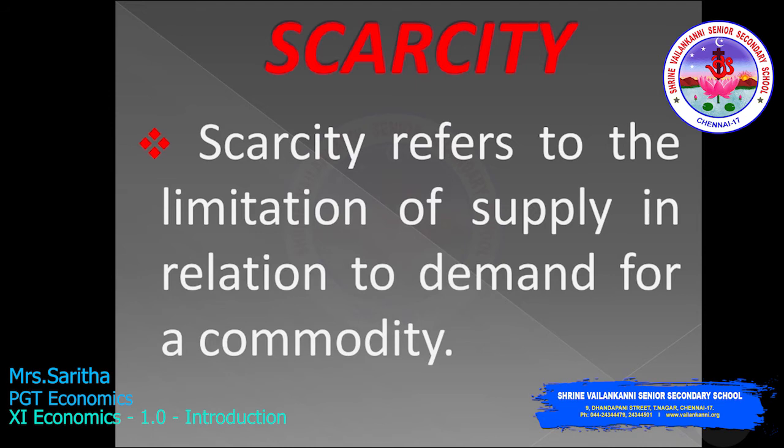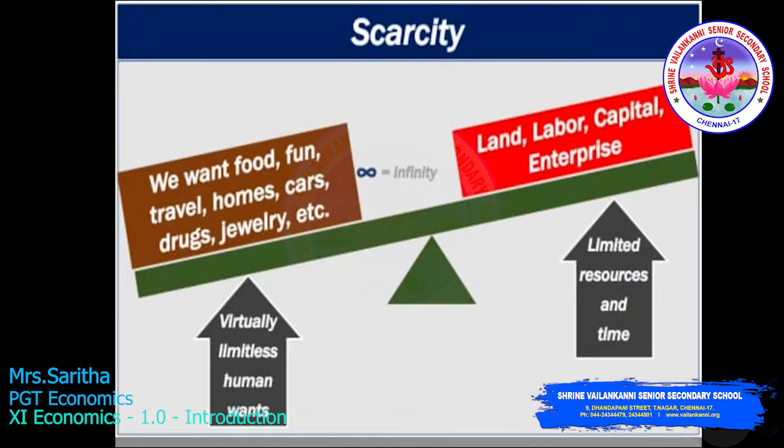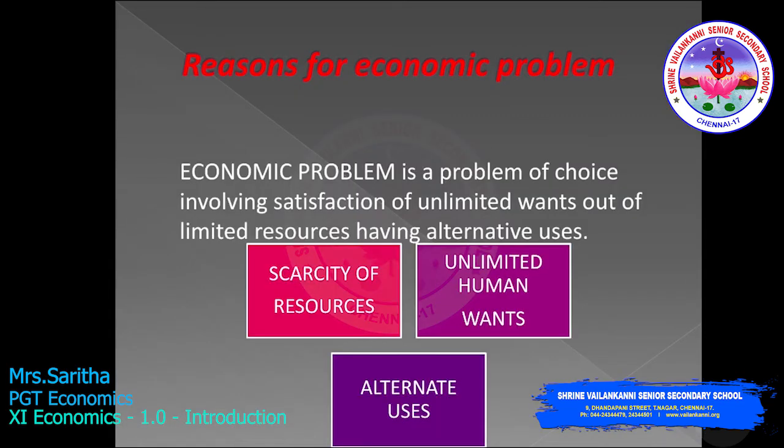Scarcity. This picture tells us human wants are unlimited. We want food, fun, travel, homes, cars, drugs, jewelry, etc. At the same time, resources are limited: time, labor, land, capital, enterprise. Reasons for economic problem. There are three reasons for economic problem. First reason, scarcity of resources. Second, unlimited human wants. Third, alternate uses.